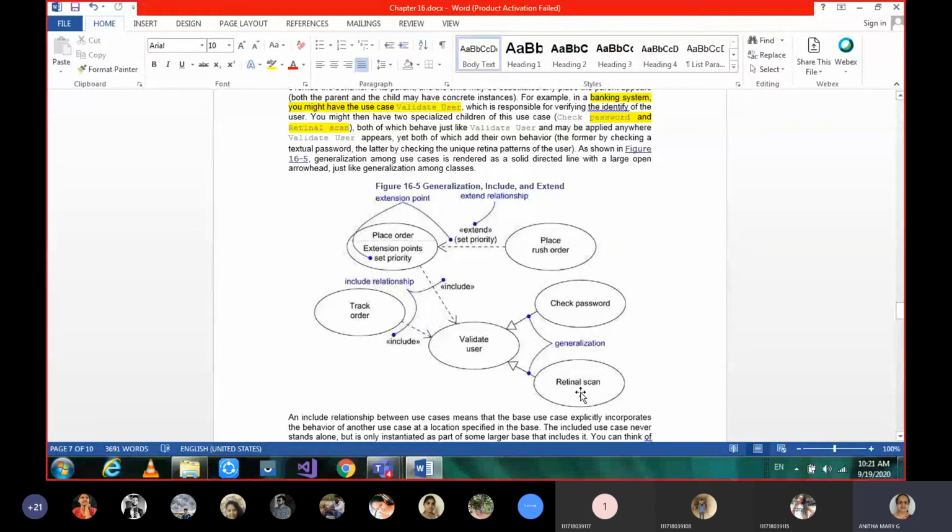And one more thing I want to make clear: if you see each use case here, validating a user has a sequence of steps, retinal scan, check password. There are some steps to validate, track order has a sequence of steps, placing an order has a sequence of steps, placing a rush order has a sequence of steps.